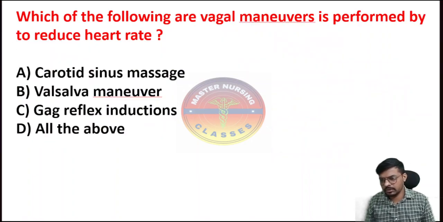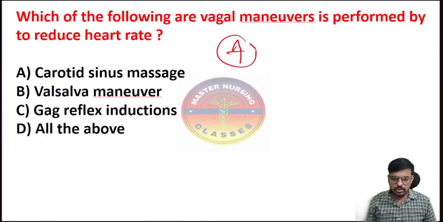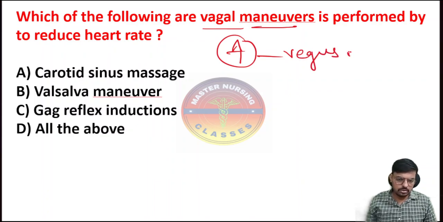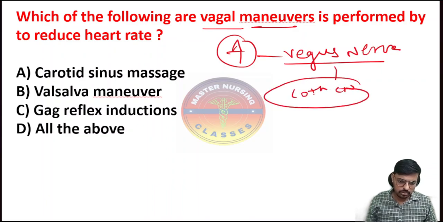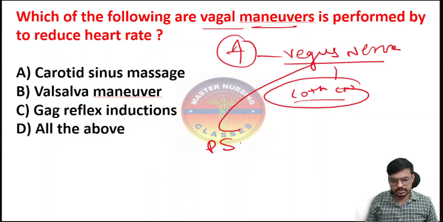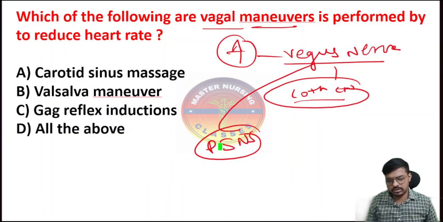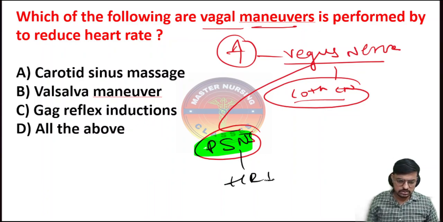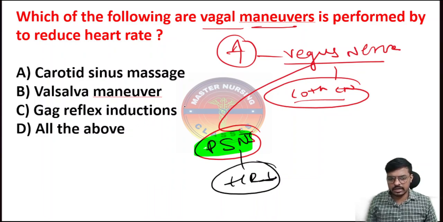So here is the next question. When the heart rate increases, we have to do the vagal maneuver, which means we have to stimulate the vagus nerve. The vagus nerve is the 10th cranial nerve. If it gets stimulated, it indicates the parasympathetic nervous system. When the parasympathetic nervous system increases, the heart rate decreases. So in tachycardia, in order to decrease the heart rate, we have to do the vagal maneuver.